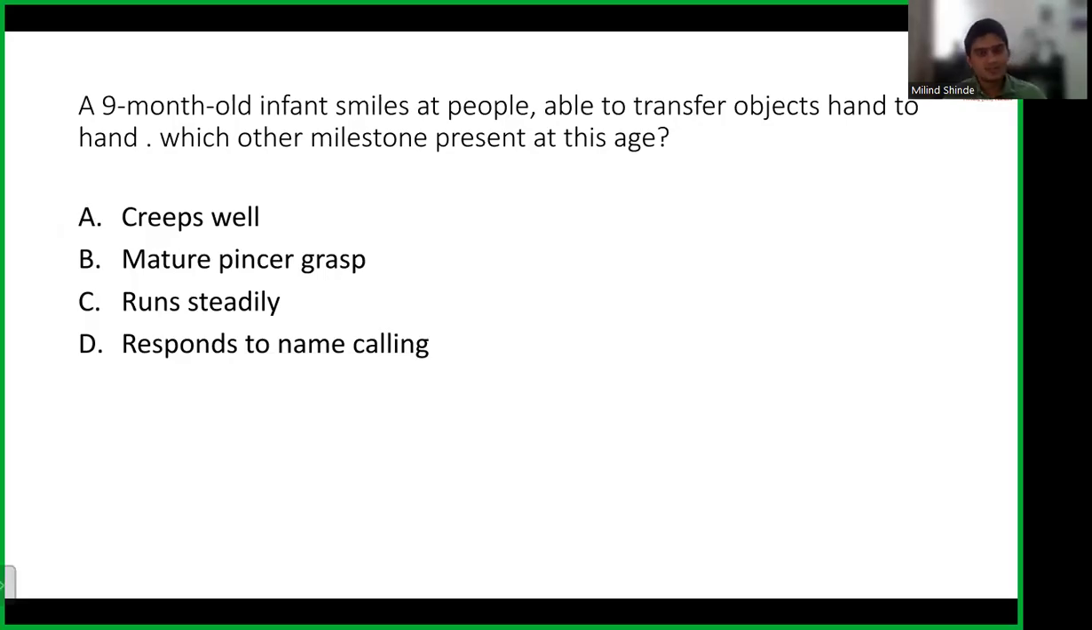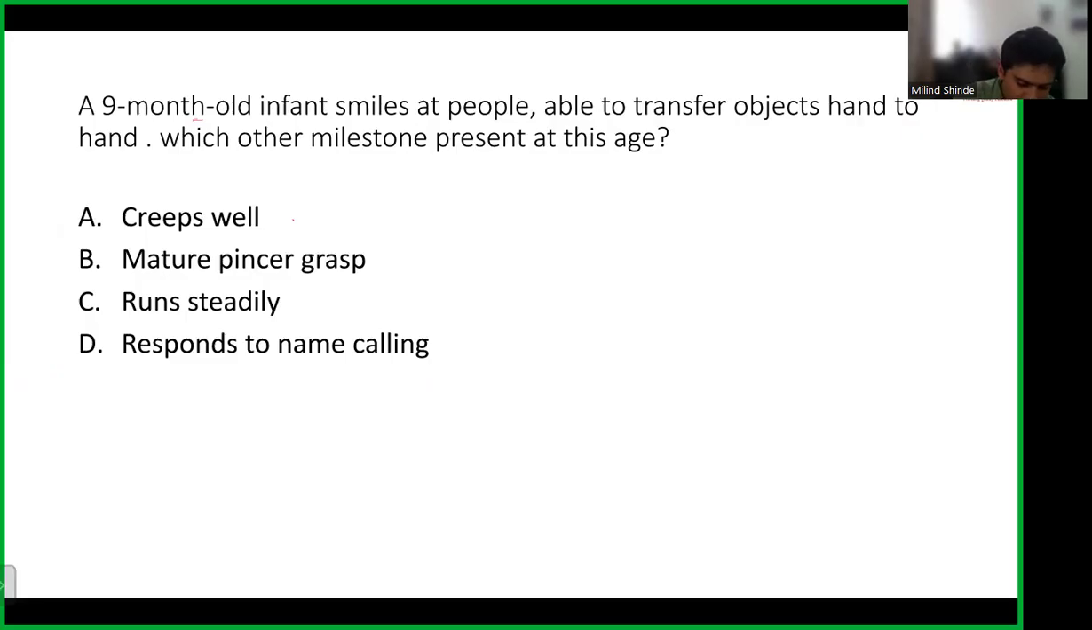One question: surprisingly, over the last few years, they have neglected the developmental chapter. But now we had a question. The developmental question is about a 9-month-old child, and they had given you the milestones: he smiles, and is able to transfer objects from one hand to the other. Which other milestone is present at this age? They had just given you the age already, so 9 months. They're asking which milestone among all these options is present there. If you know the milestones, it will be very easy to answer.